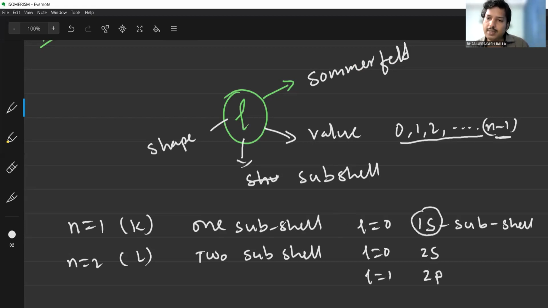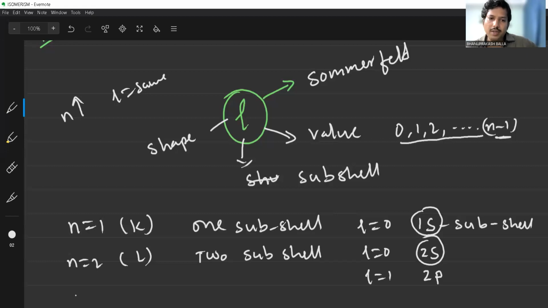So what is the difference between 1s and 2s? The 1s subshell means the S subshell present in the first orbit, and 2s means the S subshell present in the second orbit. That is one of the differences. And another difference: when N value increases, the L value will be the same, but the size of the orbit and energy will be different. But how is that? Let me explain later.